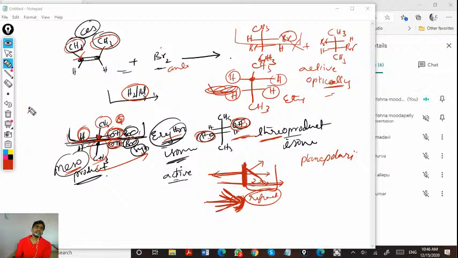So if they are non-symmetric, non-symmetric means if they are not planar, if they are not similar from different sides, I mean if it is different from the different angles, whatever may be the light incident angle, it is going to rotate.